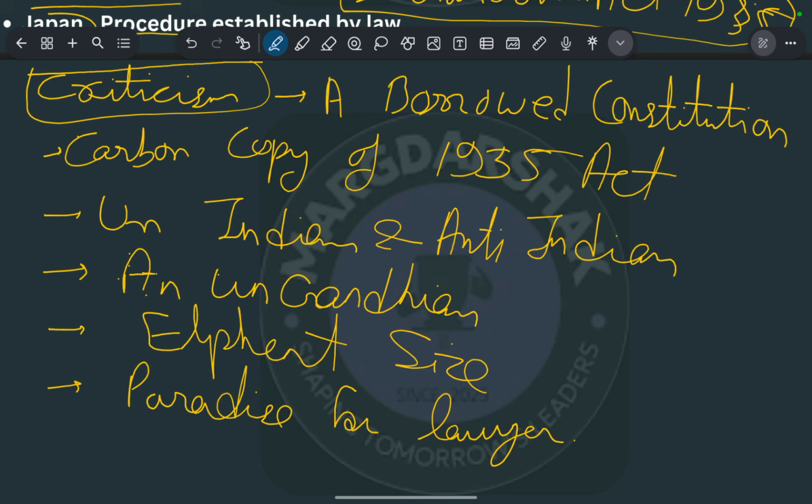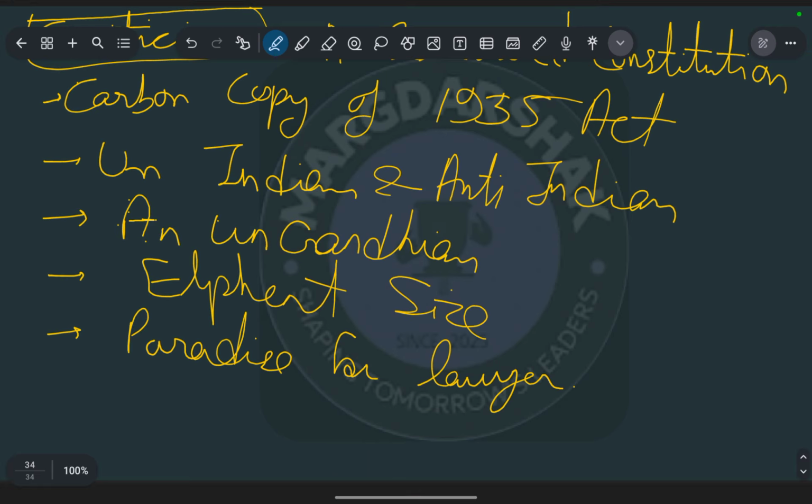The terms used in our constitution are very hard for local people to interpret. To answer this, the constitution makers made the point that it becomes very hard to make things very simple, because the terms provided in the constitution have legal significance. That is why making them simple to decipher or understand for normal people is very hard. So that is why they were criticized for the paradise of the lawyer.